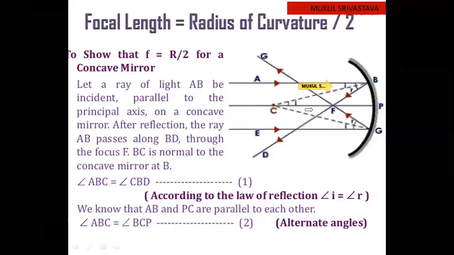Again here, A, B, and C angle is equal to B, C, and E. This is I, and this one is also I.